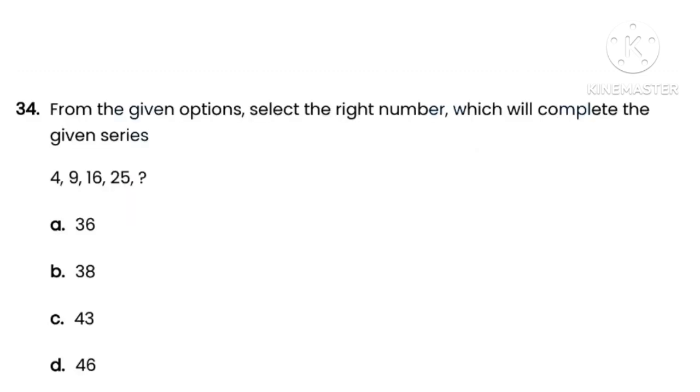Next, question number 34. The question is from the given options, select the right number which will complete the given series. Here series they have given 4, 9, 16, 25. Here options are option A, 36, option B, 38, option C, 43, option D, 46. So here the correct option is option A, 36.